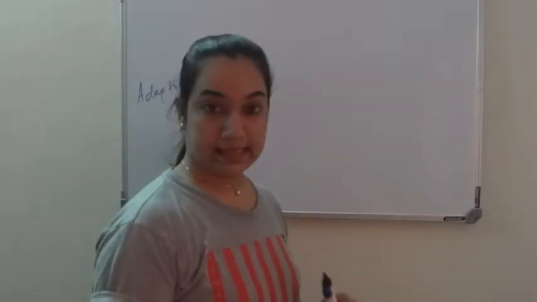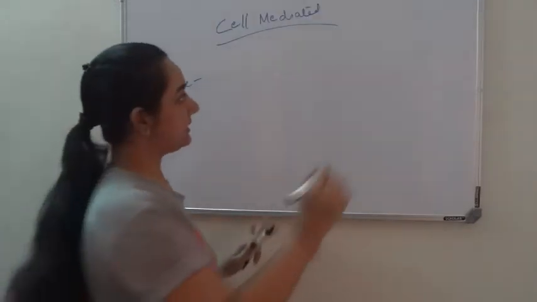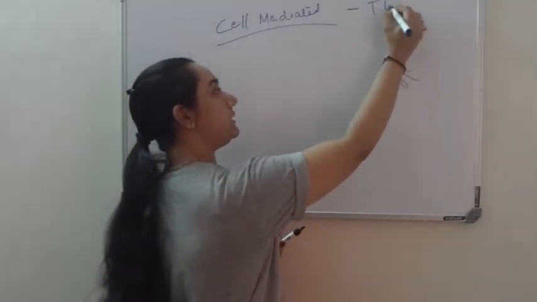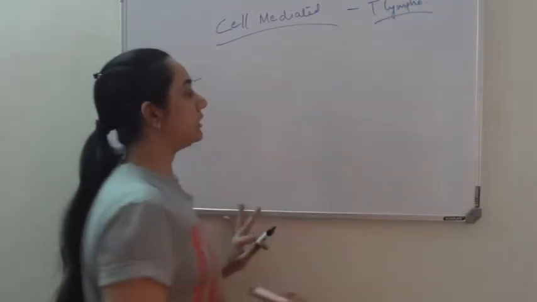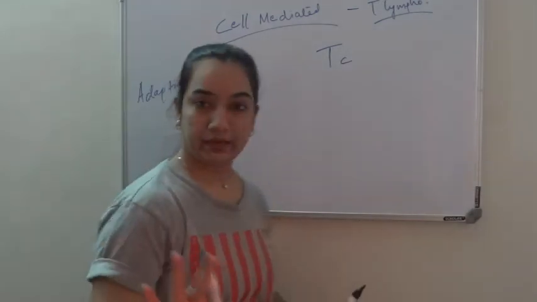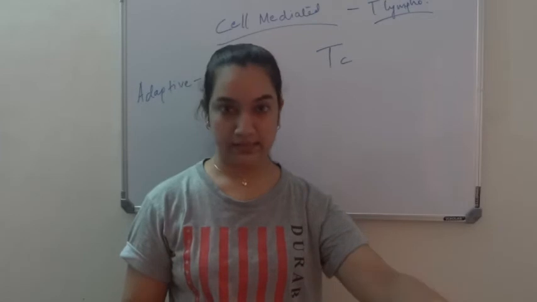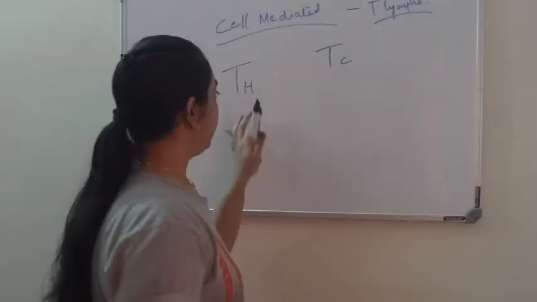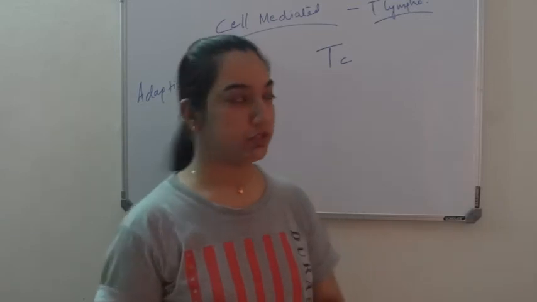Now let's see the cell mediated immunity. Cell mediated immunity is given by T lymphocytes, and we will have two types of T lymphocytes here: T helper cells and cytotoxic TC cells. Now, T helper cells directly cannot kill any pathogen, but as the name suggests, it helps other cells which can actually kill the pathogen. T helper cell and TC cell will have different ways to fight against the pathogen.